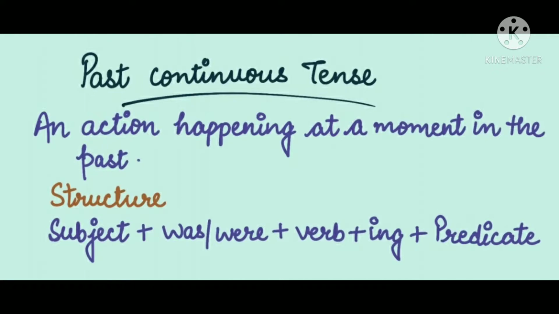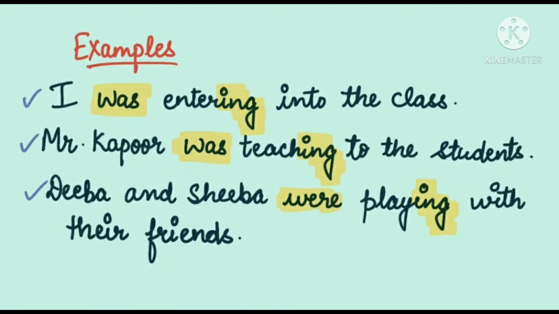Now this is about past continuous tense, when an action is happening at a moment in the past, and for this the structure is subject plus was or were. Here the helping verbs are was or were, and after that verb plus ing plus predicate. Here we have to put was if the subject is in singular form, and if the subject is in plural form we have to use were.